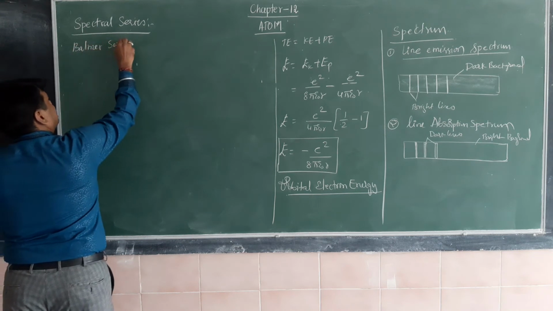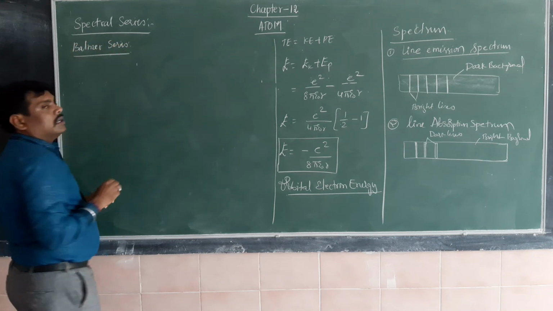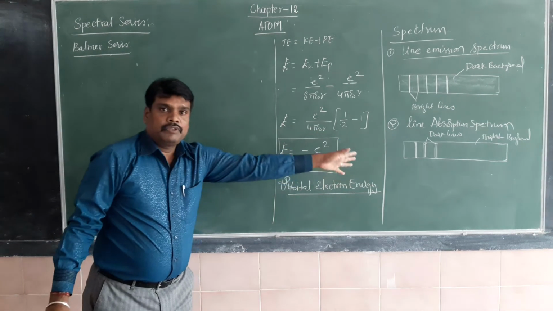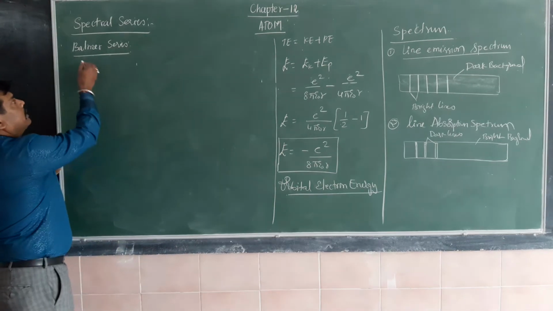Balmer series, we can say. He has given a formula to write the spectral lines. That formula is called the Balmer formula.